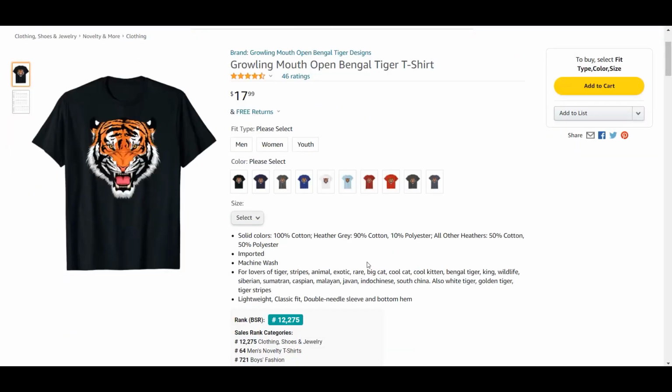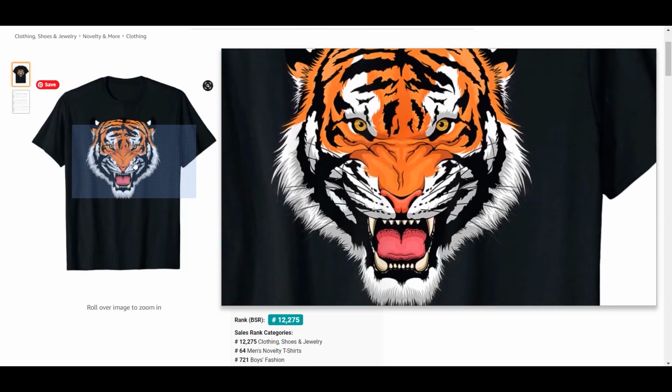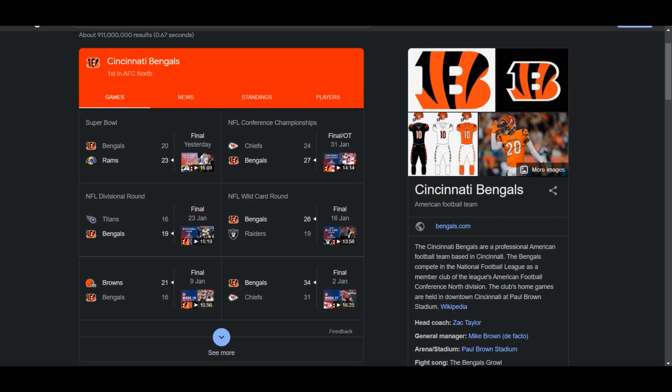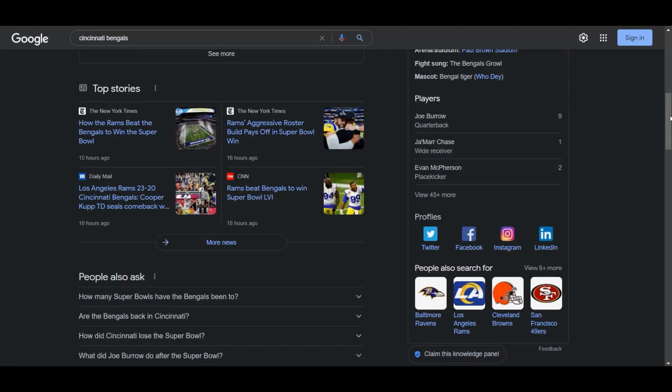Now let me show you another bonus design that can also be a big problem. It is just at the borderline of going into something wrong, and that is this design. So after looking at it, you would clearly see that this has nothing to do with the team. It is not the icon of the team. What's it called? Let me look at Google.